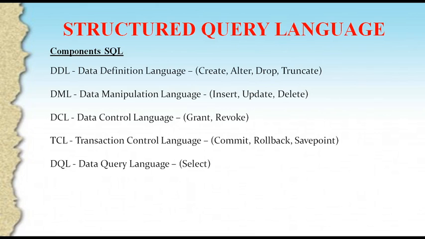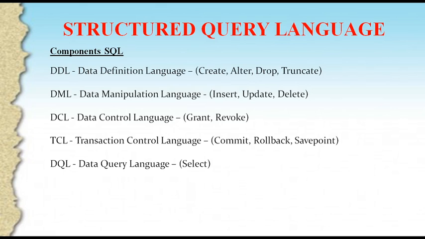It gives some rights to users. With the help of the grant command, we can give some permissions to the users to use the databases. And revoke is nothing but getting back the permissions after using the databases, or if you are not willing to give the permissions to the user, with the help of the revoke command, we can get back the privileges from the user. So next one is TCL, transaction control language.